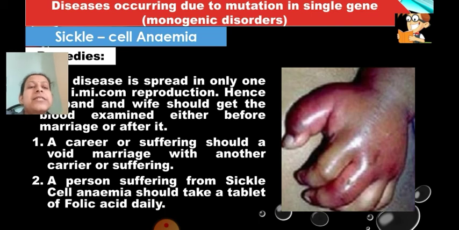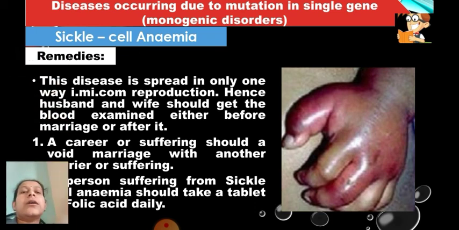Second, a person suffering from sickle cell anemia should take a tablet of folic acid daily, because it is required for the hemoglobin. So this is the remedy for sickle cell anemia: avoid marriage between a carrier and a sufferer, or a carrier and a normal person. You have now seen all the different combinations and what can happen even if a person is a carrier. I hope you have understood these two monogenic disorders, albinism and sickle cell anemia. Please read the lesson and learn all the symptoms, remedies and causes.